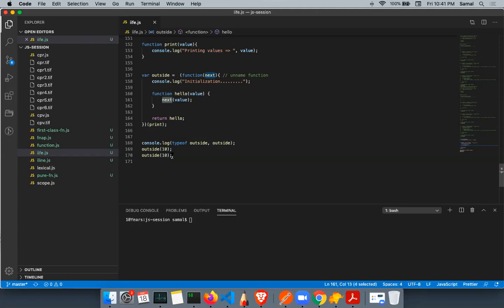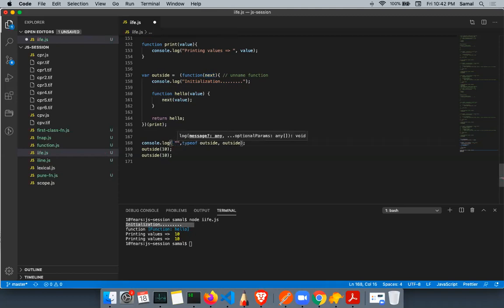So if I run this, you will see initialize. Then there is a function hello here, line number 168. Let's say outside. Run this again. You will see outside, iffy function and function hello, and then printing value 10. If I pass 40, you will see 40 here.